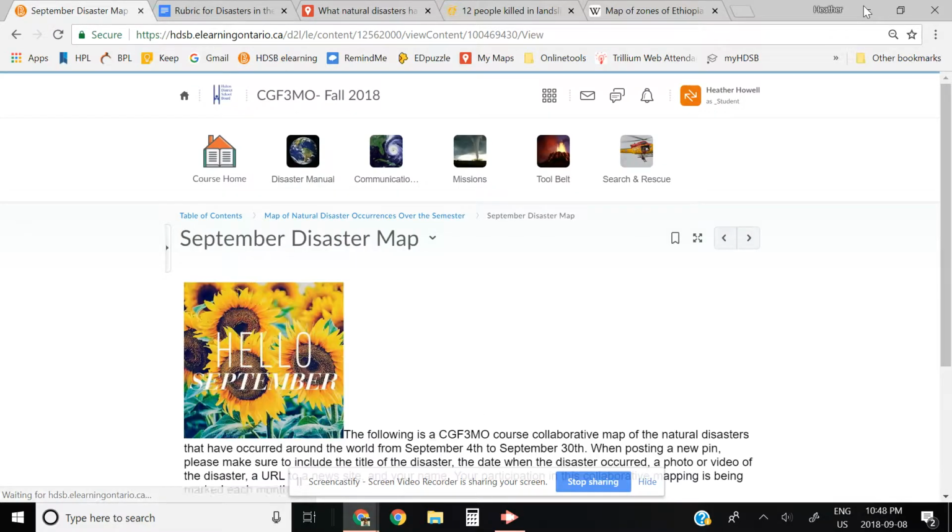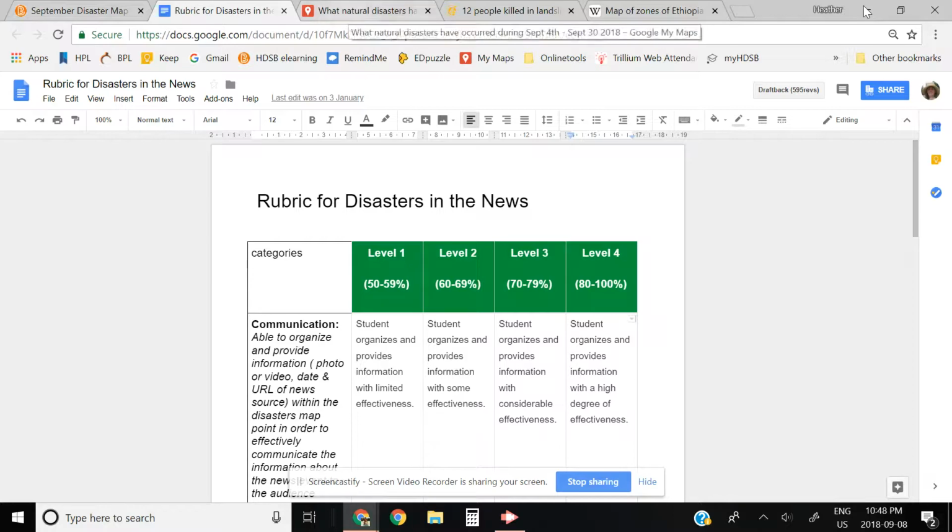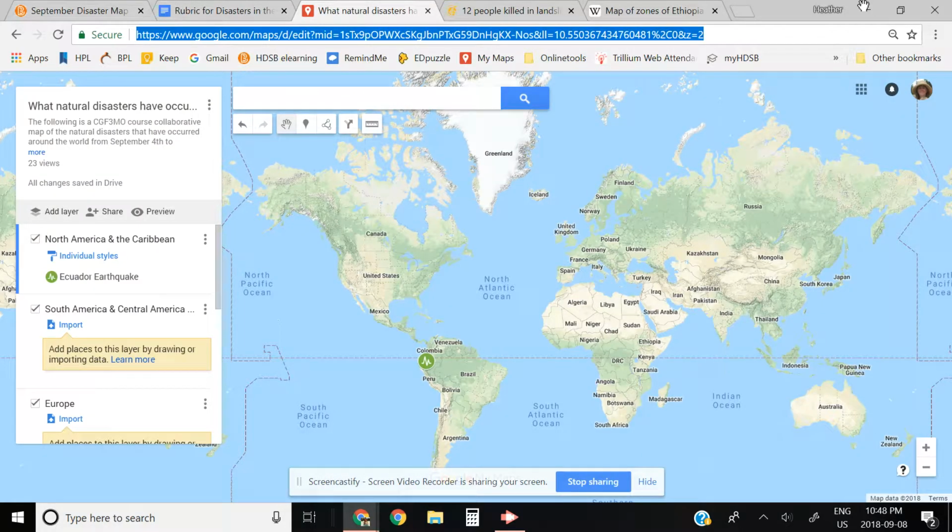And so if I open up the September disaster month here, we're looking for anything that's occurred from the beginning of September to the end of September. So this means that you need to be paying attention to the news in order to put a pin onto the shared map. And I've also included the rubric right here. We'll go back and look at this rubric, but I want to show you this shared map.